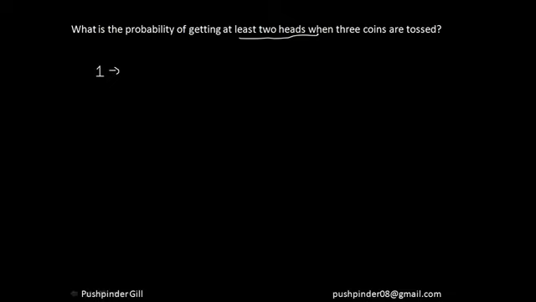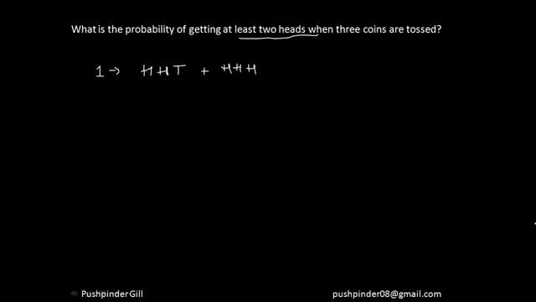That minimum 2 heads should be there. So now I have to list down the cases which are there. So at least 2 heads means I can either get 2 heads and 1 tail, or I can get all 3 heads, right? So these are the only cases which are there.